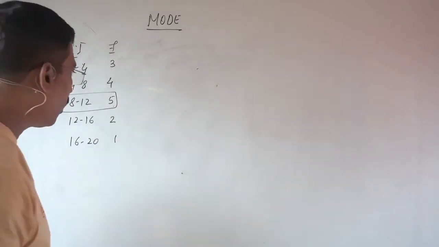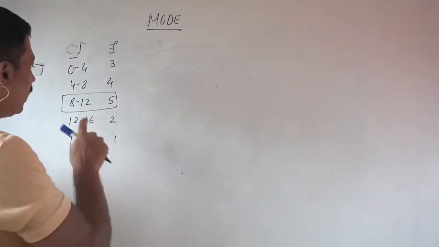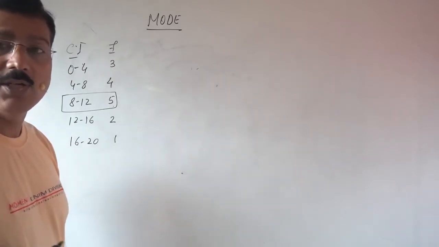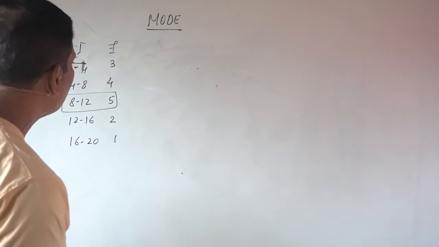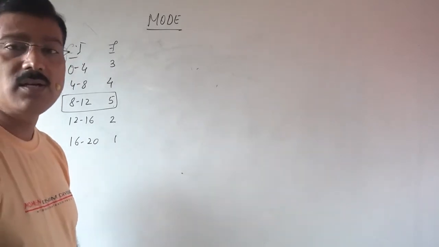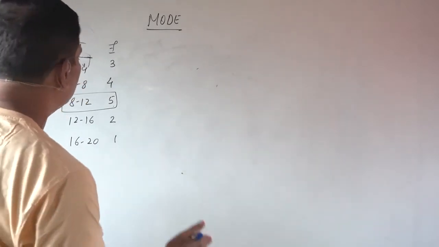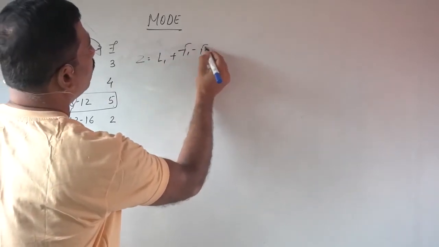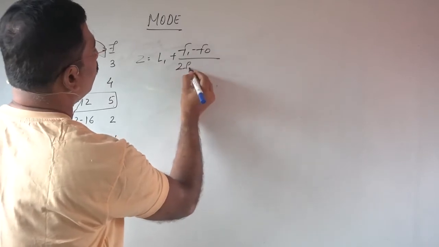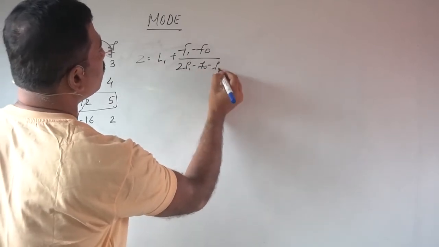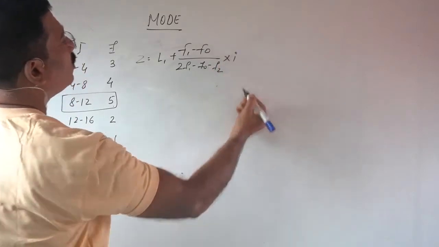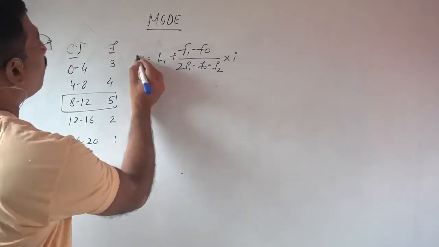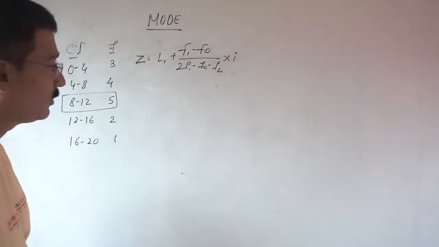But the problem is the mode is in between 8 to 12. Then what is the answer? 8, 9, 10, 11, 12? How will you calculate? In this condition, you will have to use a formula. Z is equal to L1 plus (F1 minus F0) upon (2F1 minus F0 minus F2) into i. This is the formula for calculating mode by the inspection method.